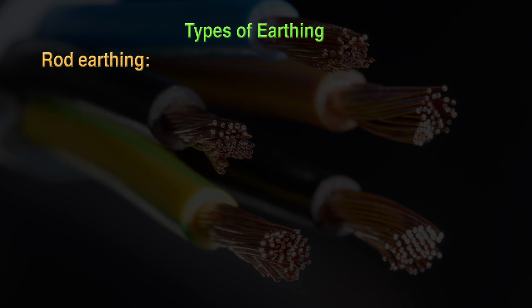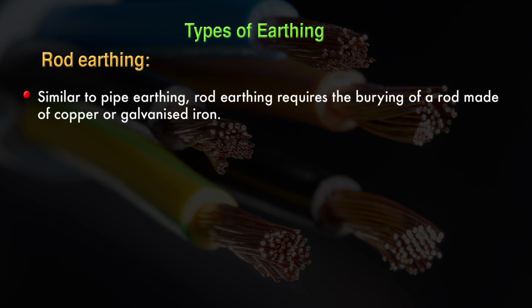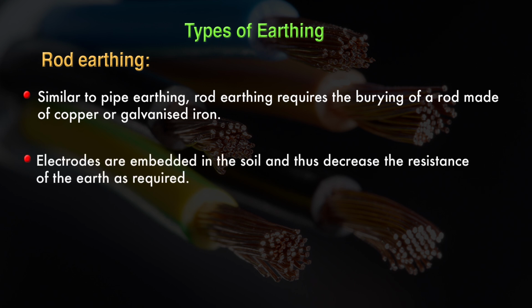The next earthing that we are going to discuss is rod earthing. Similar to pipe earthing, rod earthing requires the burying of a rod made of copper or galvanized iron. Electrodes are embedded in the soil, and so it decreases the resistance of the earth as required.